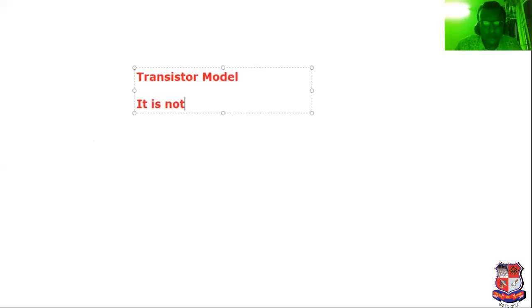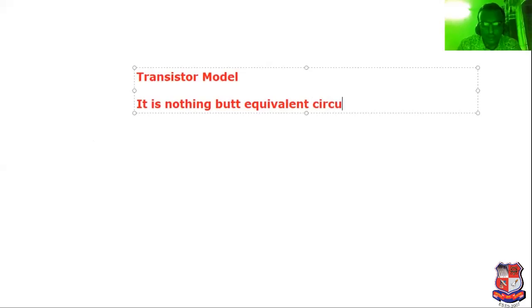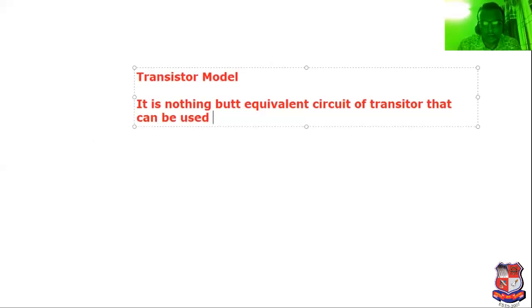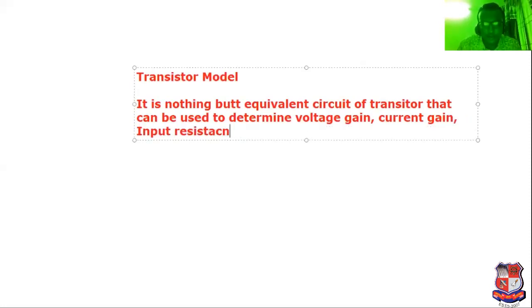It is nothing but the equivalent circuit of the transistor that can be used to determine voltage gain, current gain, input resistance, and output resistance of the CE amplifier.